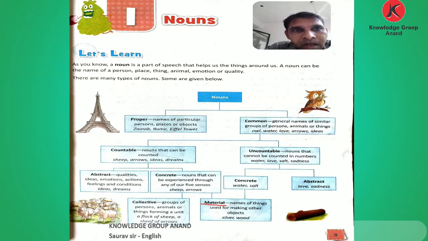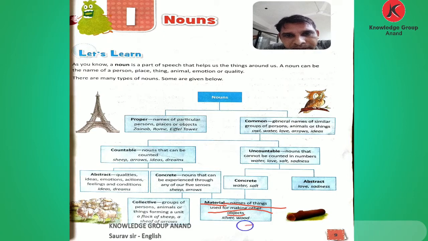Then now comes the material noun. What is a material noun? A material noun is the name of things used for making other objects. It is the name of a substance. Silver, wood, iron, steel, water, these are the materials. You can use it.